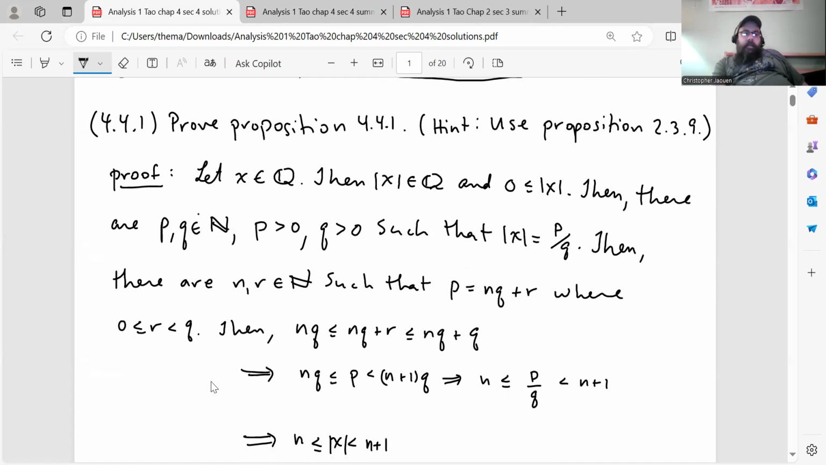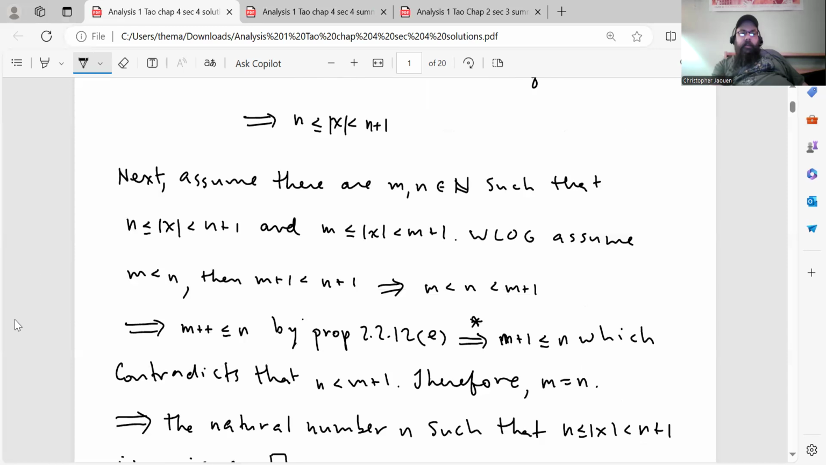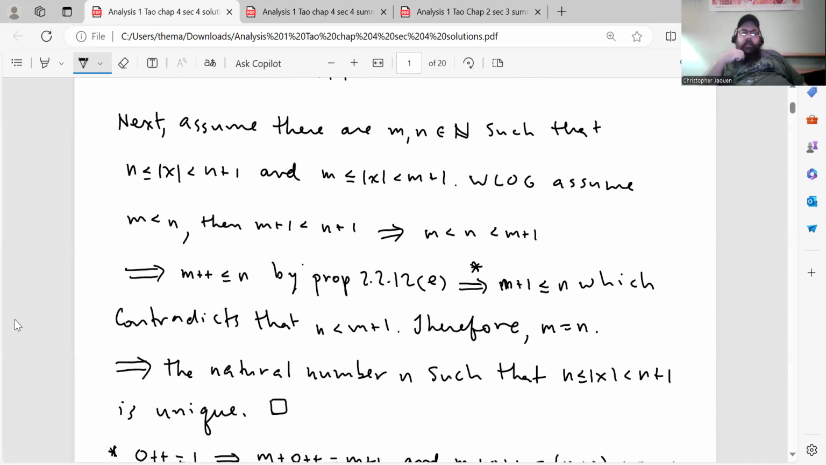Starting from this inequality, you can add nq to all three sides, and that gives you nq is less than or equal to nq plus r, less than nq plus q. Nq plus r you can replace with p, and you can factor out the q on the right-hand side, and that gives you n plus 1 times q, which is the inequality that we wanted, because p over q is equal to the absolute value of x. So you can divide everything by q. All right, so that shows the existence, and now we have to also show uniqueness.